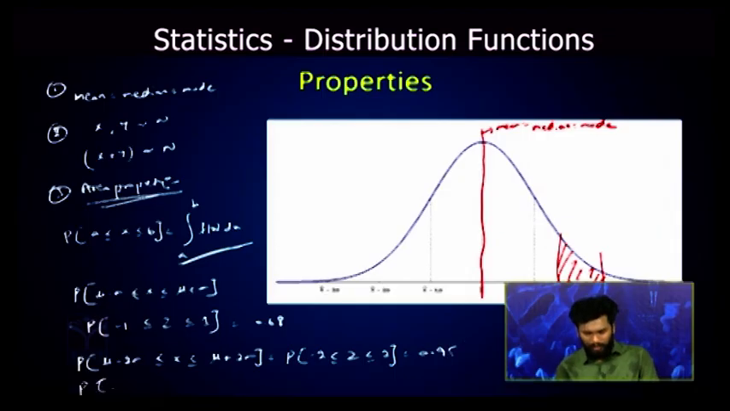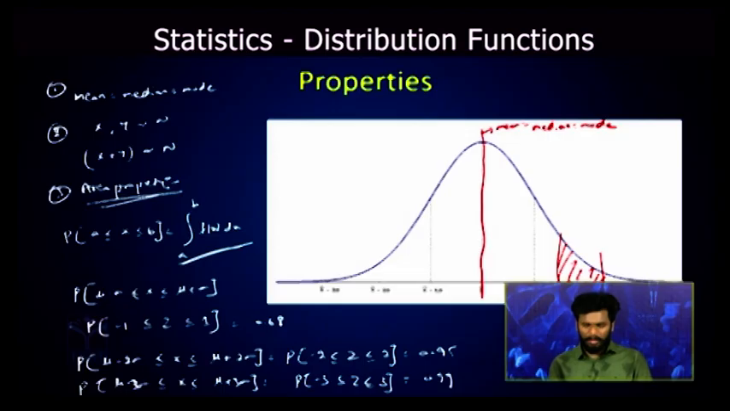Probability of mu minus 3 sigma less than or equal to x less than or equal to mu plus 3 sigma, which is equal to probability of minus 3 less than or equal to z less than or equal to 3, which is equal to 0.99. So what are these values representing?